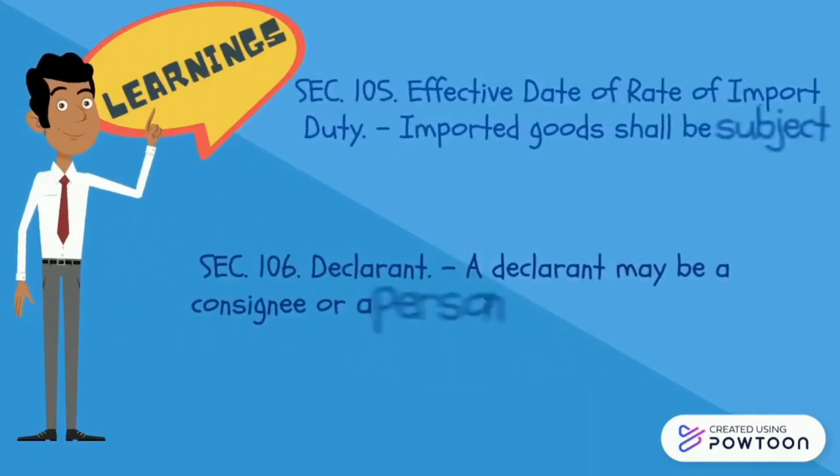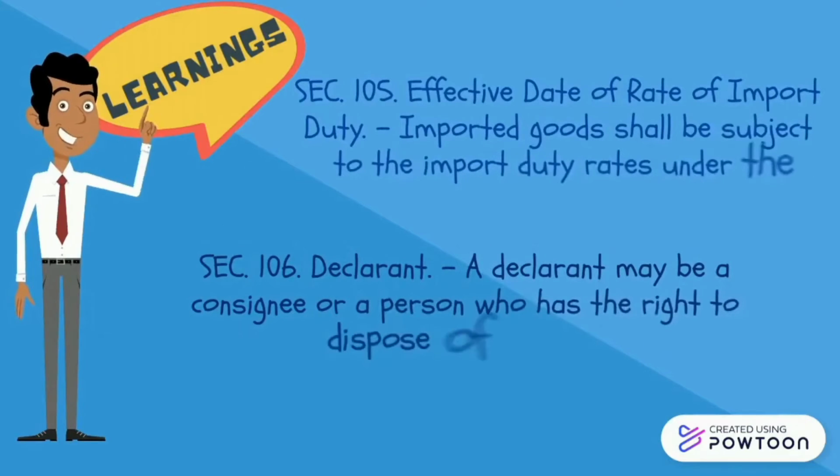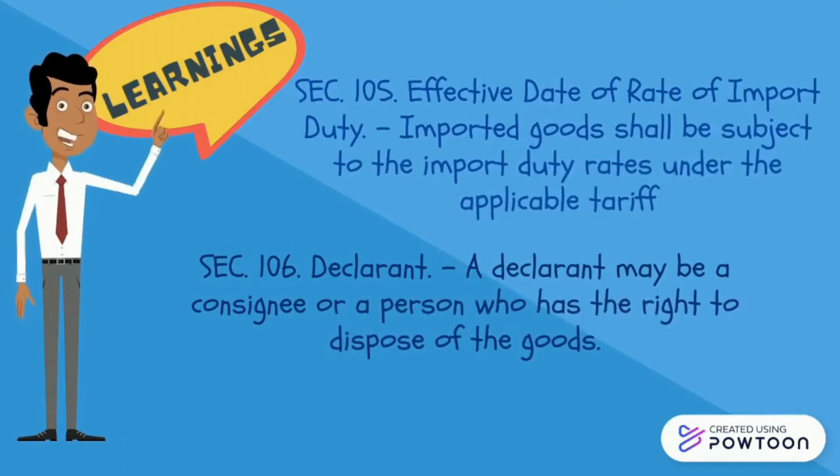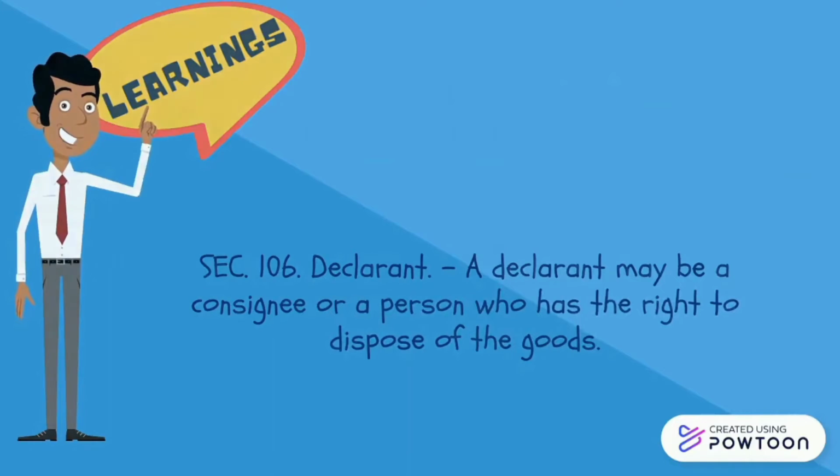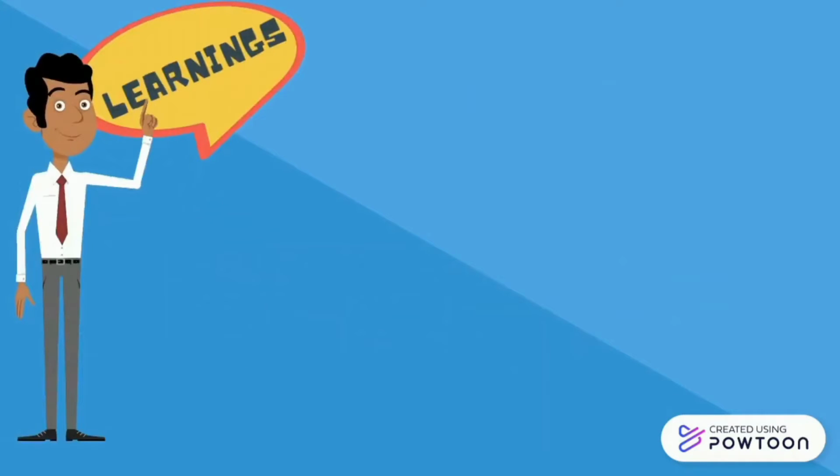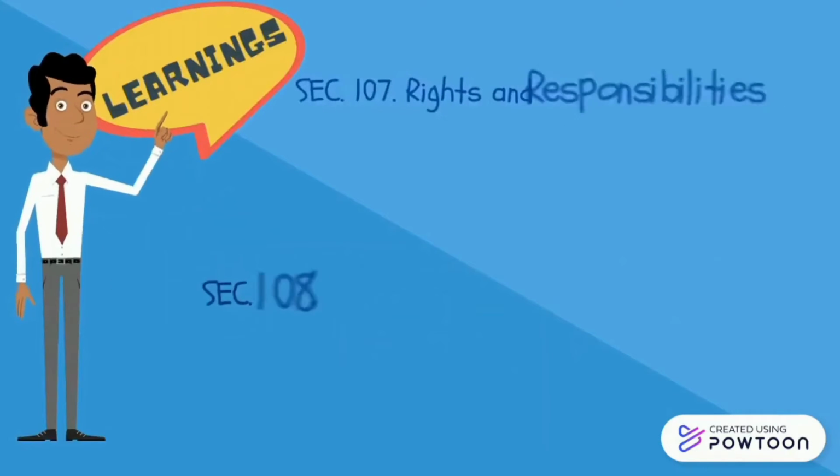Next is Section 105, Effective Date of Rate of Import Duty. Imported goods shall be subject to the import duty rates under the applicable tariff heading that are effective at the date of importation or upon withdrawal from the warehouse for consumption. While Section 106, Declarant. A declarant may be a consignee or a person who has the right to dispose of the goods.